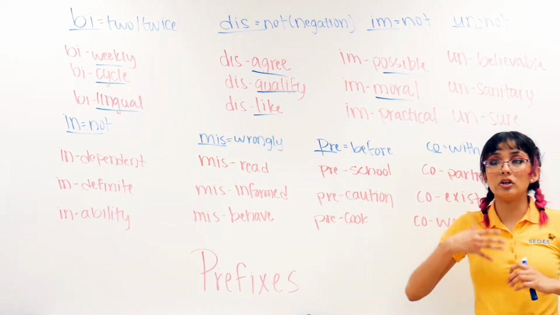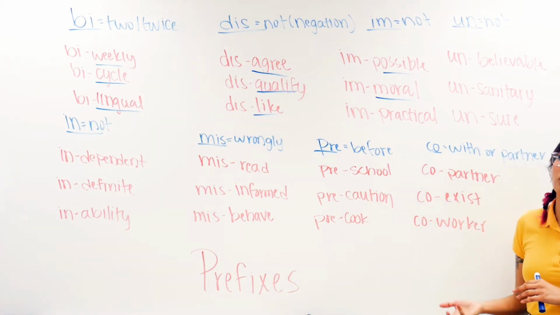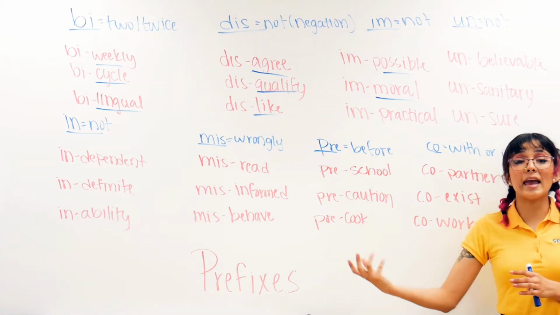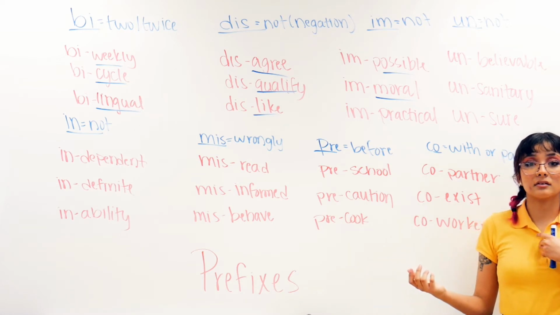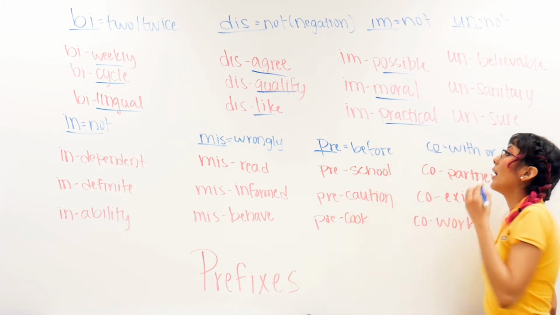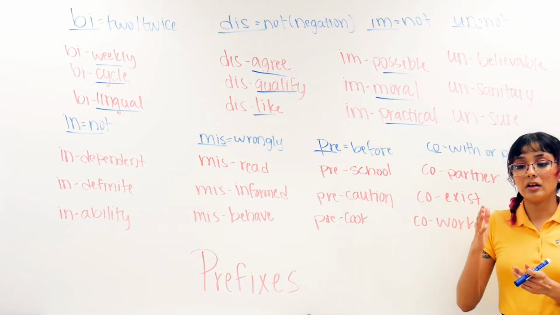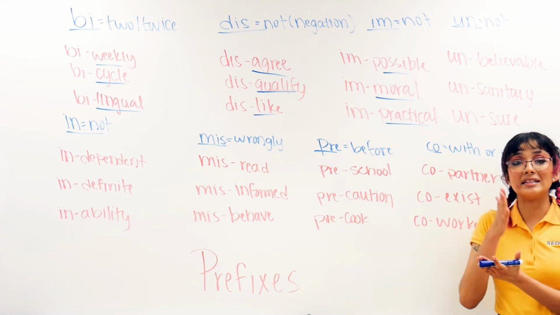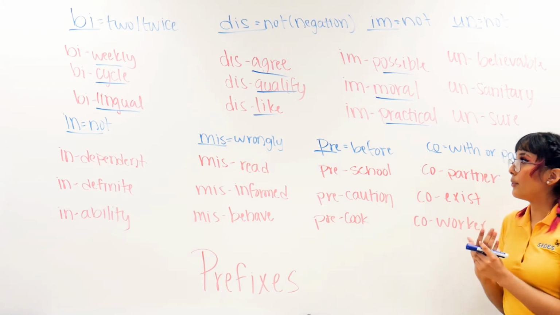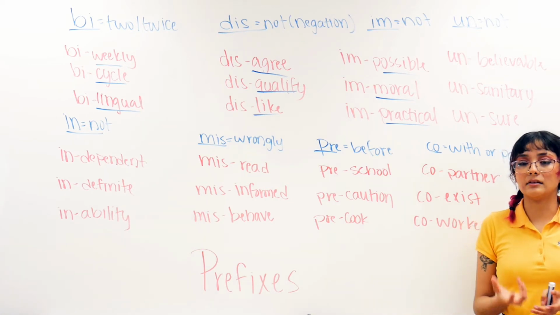Moral is what you believe, what you follow in your life. Now, immoral means something that is against your beliefs, right? Then we have practical. Impractical. Practical means something that makes sense, that you do because it is easy, right? Now, impractical means that you are doing something very difficult, something that does not make sense.